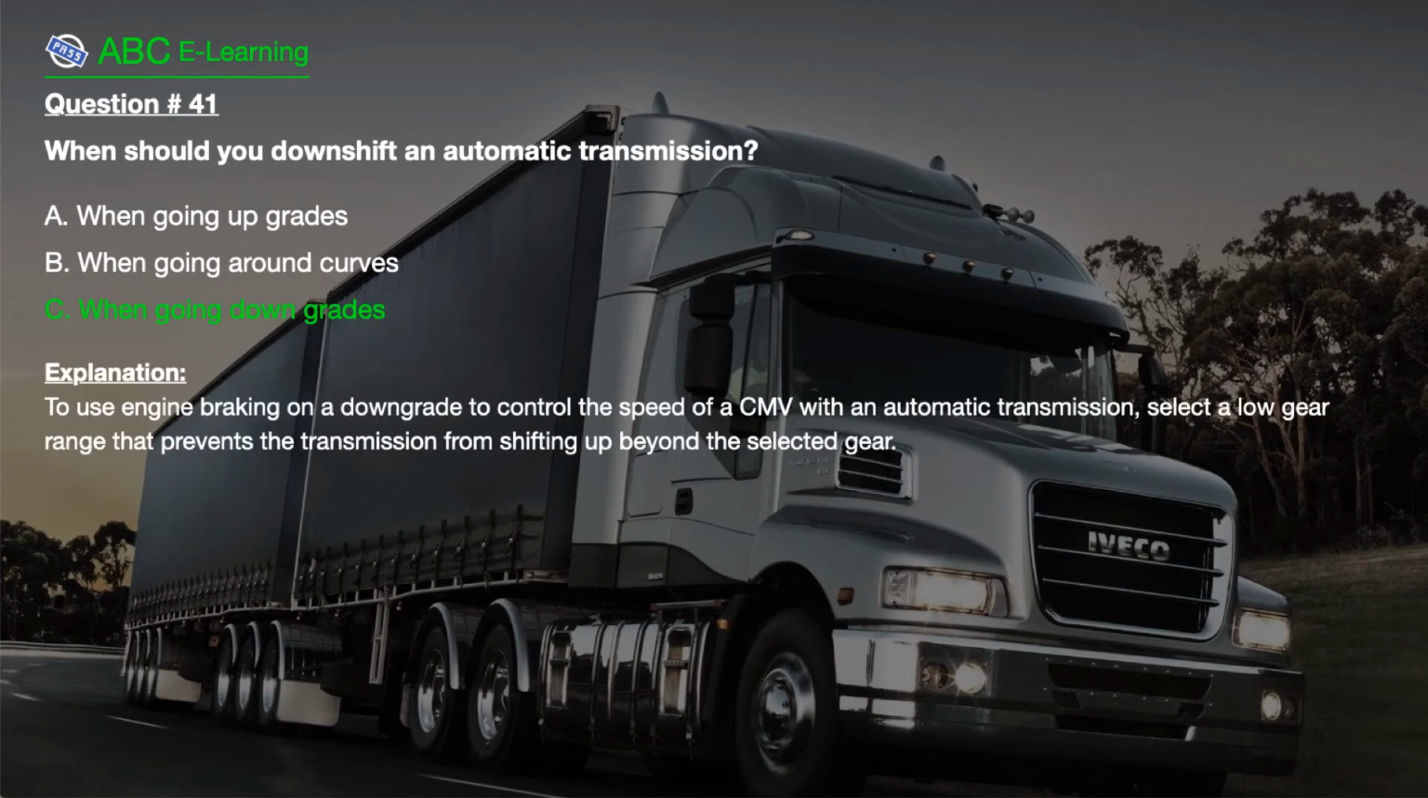The correct answer is here, C. When going down grades. Explanation. To use engine braking on a downgrade to control the speed of a CMV with an automatic transmission, select a low gear range that prevents the transmission from shifting up beyond the selected gear.